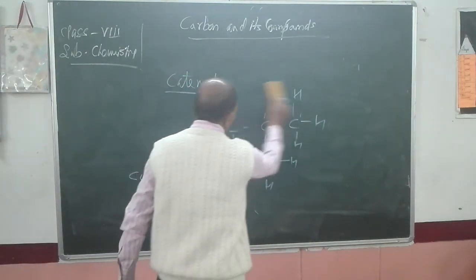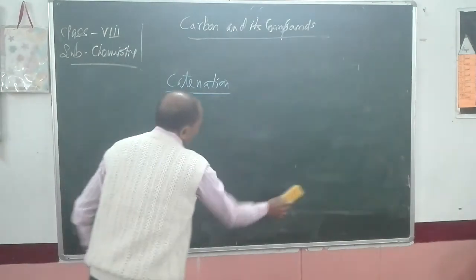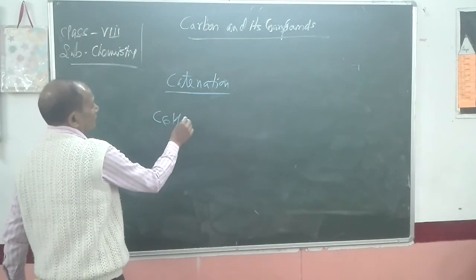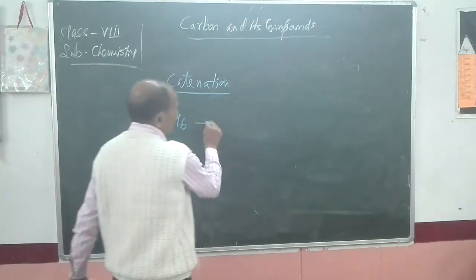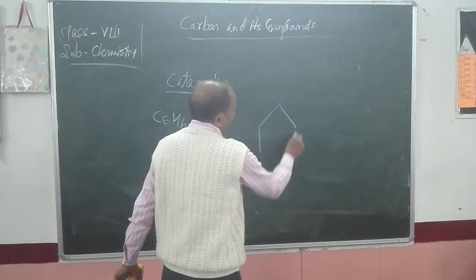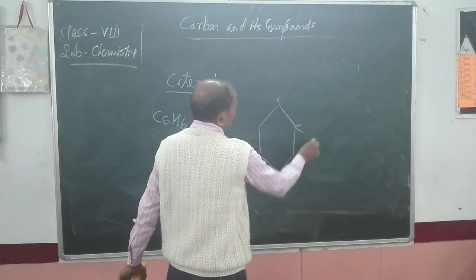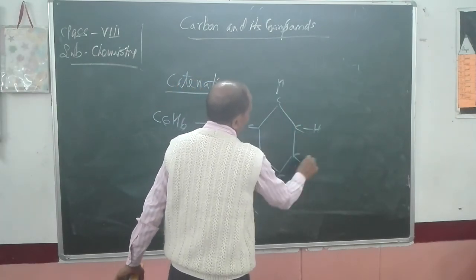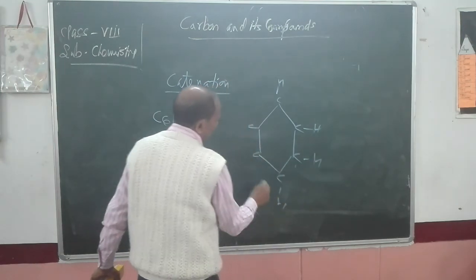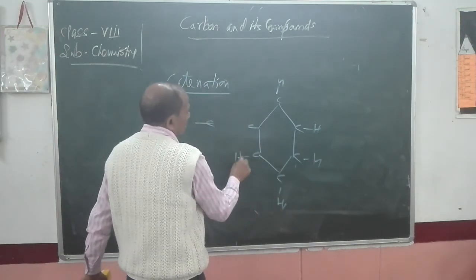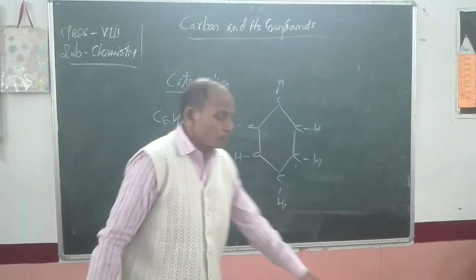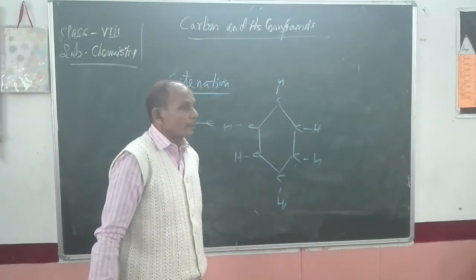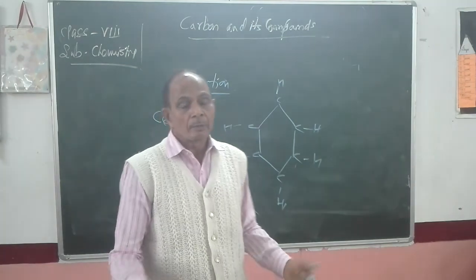The chains may be closed, for example, benzene, C6H6. In this case, a large number of carbon atoms are combined to give rise to a chain-like structure, but this chain-like structure is in the form of a closed ring.